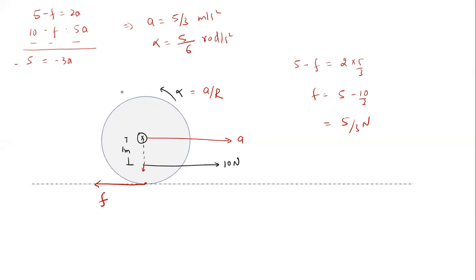Any doubt in this? You can ask me. No doubt. Okay, you got the answer for this problem. Very good. Did you understand all this? Any doubt? No.